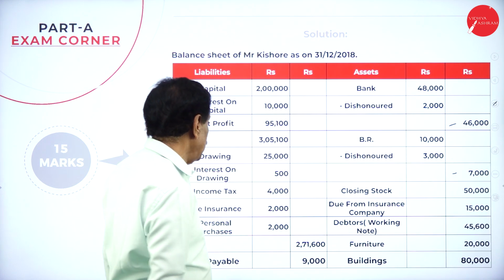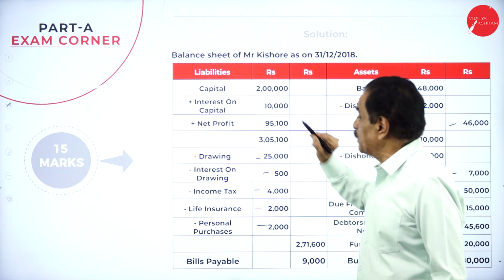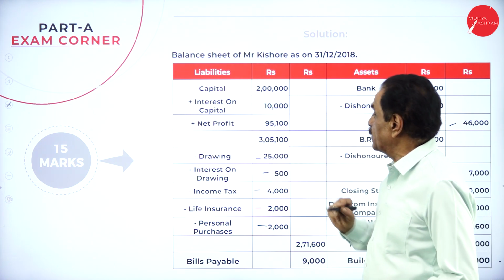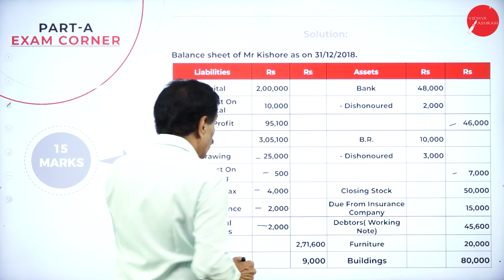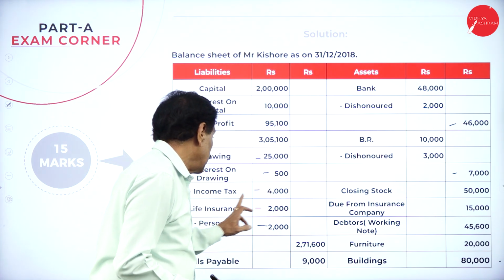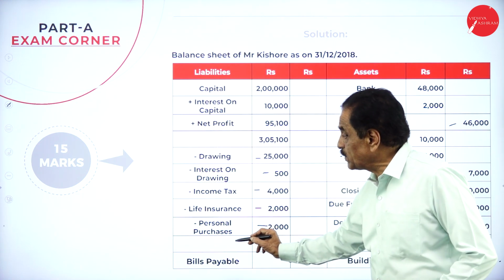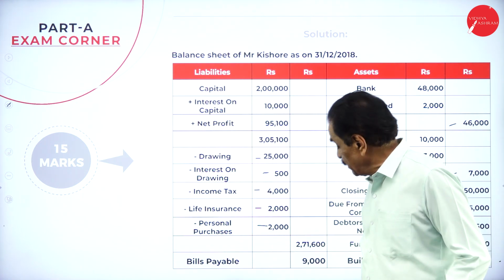Come back to the liability side. We started with a capital of rupees 2 lakh. Interest on capital is 10,000. Your net profit is 95,100. Your drawing is 25,000. Interest on drawing 500. And income tax is 4,000. Life insurance is 2,000. Personal purchase is 2,000. It will come